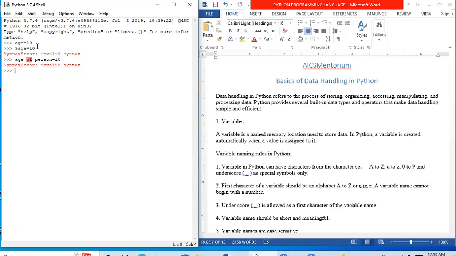Let us see the third point. Underscore is allowed as a first character of the variable name. Say for example, I give underscore age is equal to 10. It accepts it.